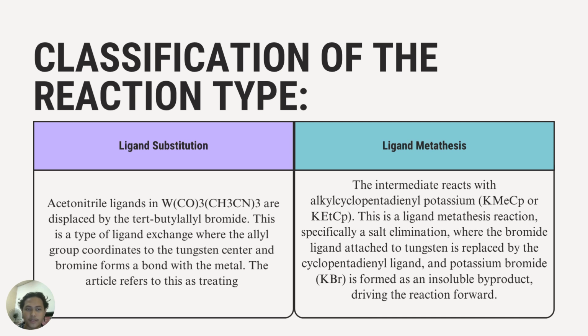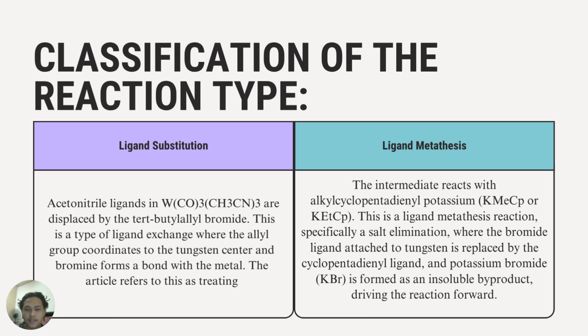This is the classification of the reaction type. There are two of them. The first is ligand substitution, where the acetonitrile ligands in the tungsten complex are displaced by the tert-butyl allyl bromide. This is a type of ligand exchange where the allyl group coordinates to the tungsten center and bromide forms a bond with the metal. This article refers to this as treating this intermediate. And then we have ligand metathesis.